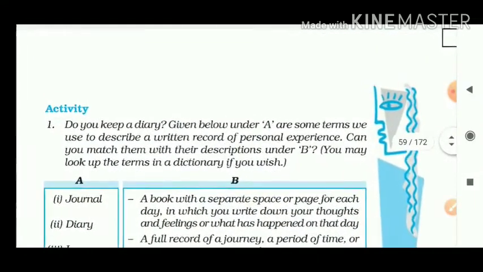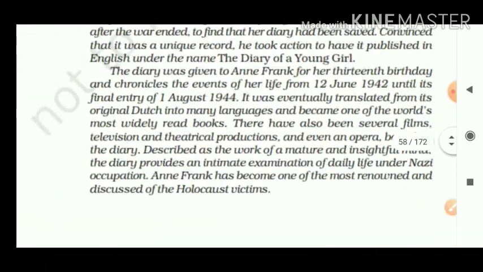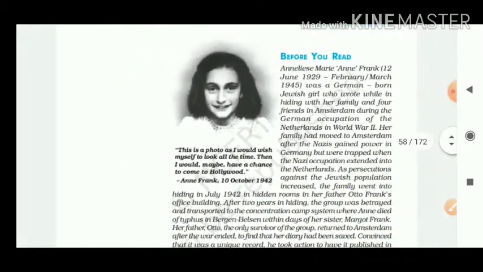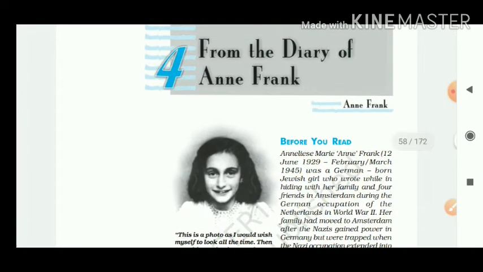What's there, we will come to know later on. Till then, I've given you the idea about the fourth lesson, from the diary of Anne Frank.